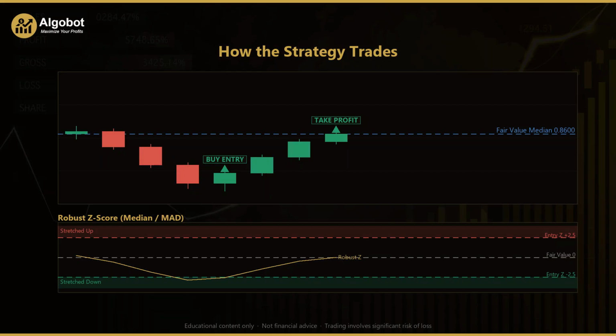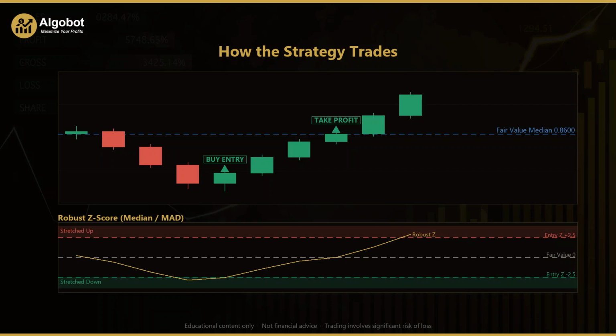The very next candle opens near the low but closes higher than it opened, a bullish candle, while the z-score is still stretched below minus 2.5. That is the exact condition the code looks for, a market stretched down that is starting to snap back. The buy entry marker appears here. The stop loss is placed below, a distance set by the average true range multiplied by 1.8, and the take profit is set at the median fair value itself.